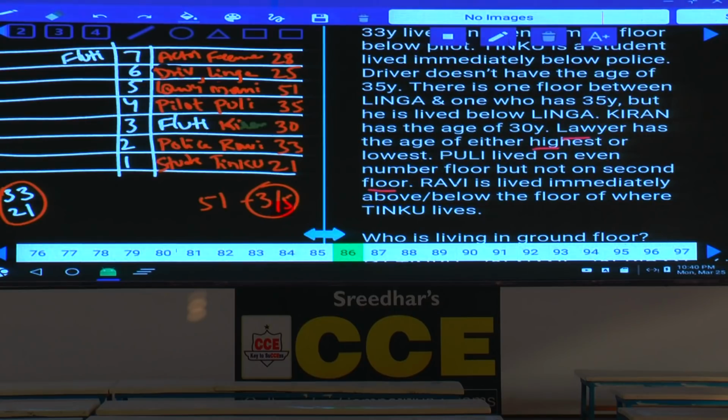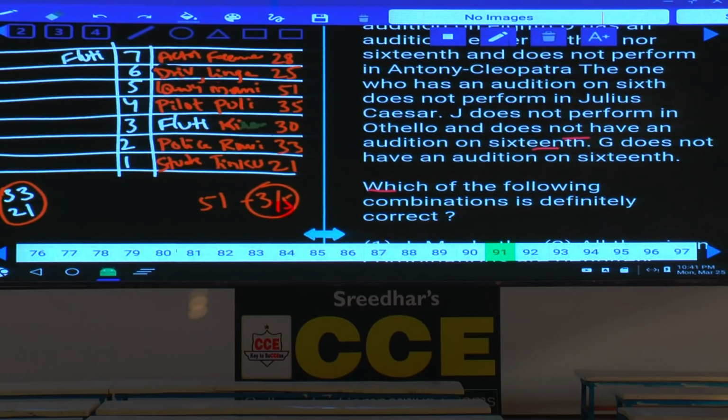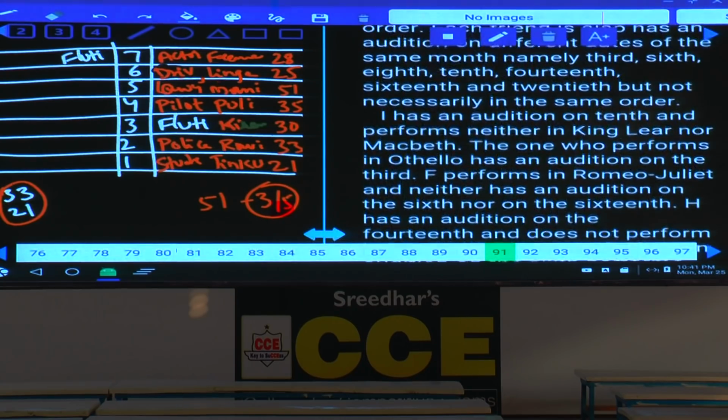Now this is about question numbers 86 to 90. Yes, 86 to 90. Then 91 to 95 done. Any doubts in 91 to 95? Quick. Now question numbers 91 to 95, 96 to 100. Tell me which one I should explain between these two. 91 to 95, 96 to 100. Which one should I explain? 91 to 95. Now 91 to 95.